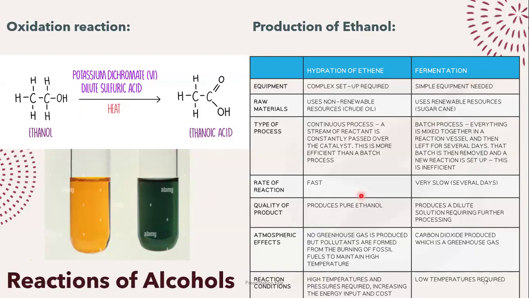You'll be encountering questions where they'll be asking you, how can we make ethanol? What are the differences in the methods that you have listed, right? So first thing is first, we have two methods that are readily available to us.